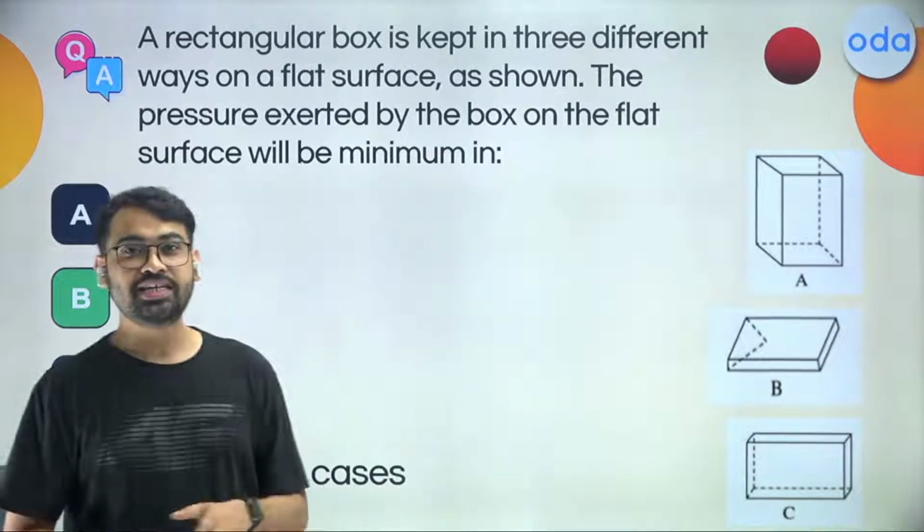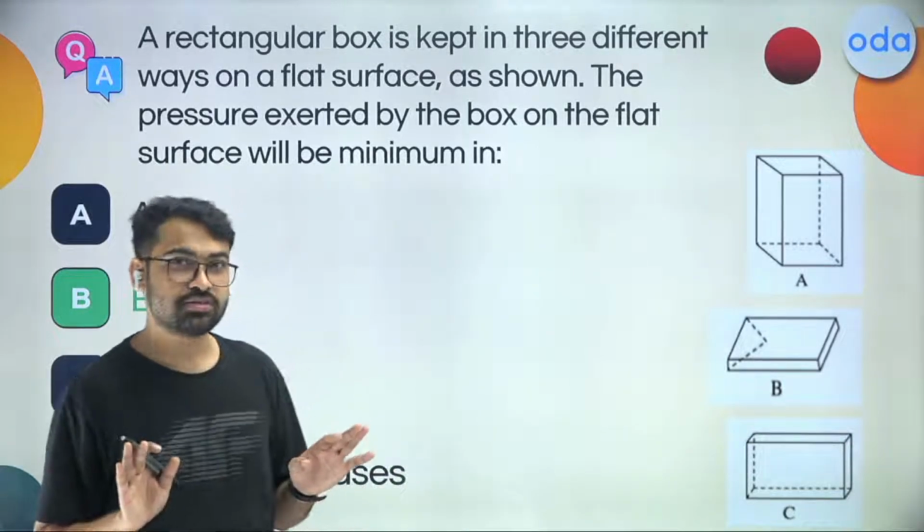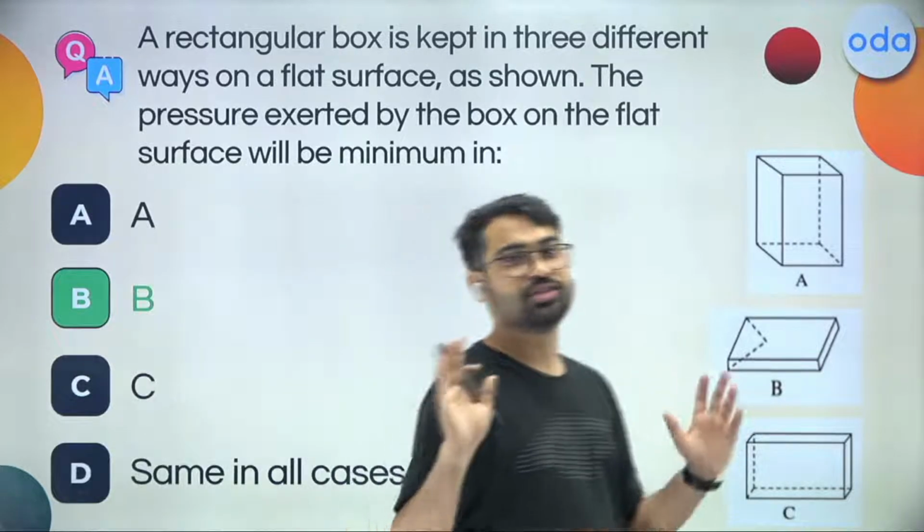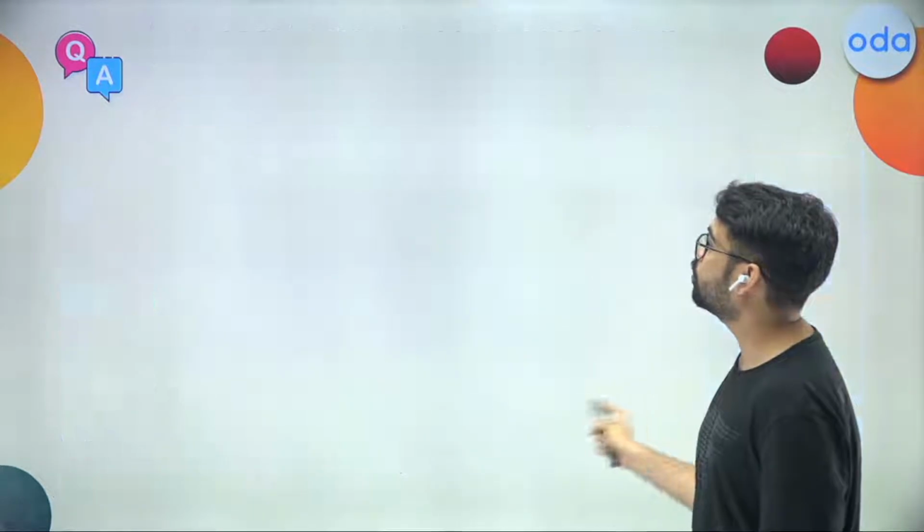Tough question made easy if you just remember the basics, that pressure is thrust per unit area. That's all. Right? Let's do another question now.